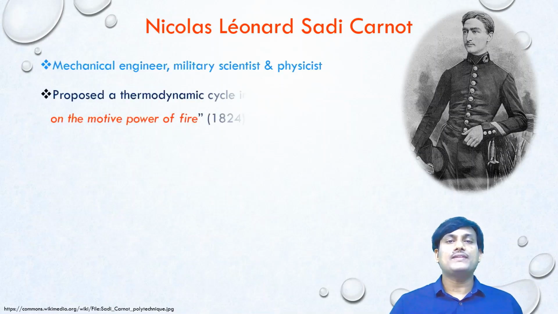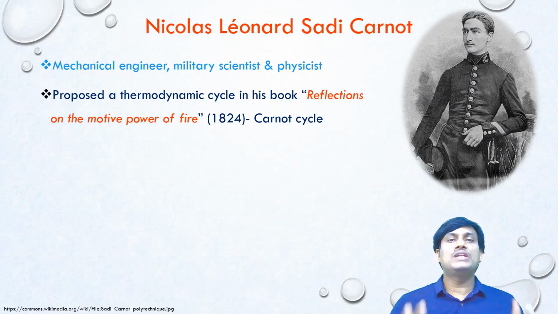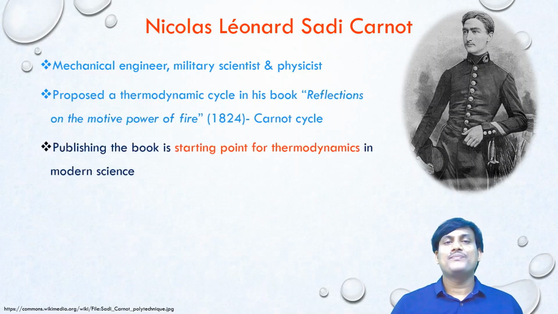Based on his studies, in 1824, he published a book. The name of the book is Reflections on the Motive Power of Fire. In that book, he proposed a theoretical thermodynamic reversible cycle. It was later named as Carnot Cycle. Publishing of this book was considered as the starting point for the thermodynamics in modern science.